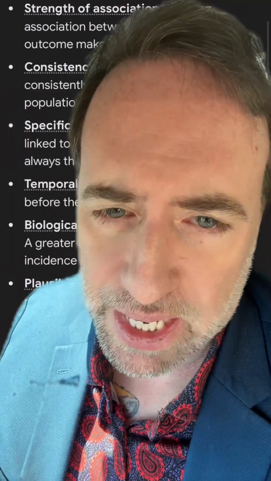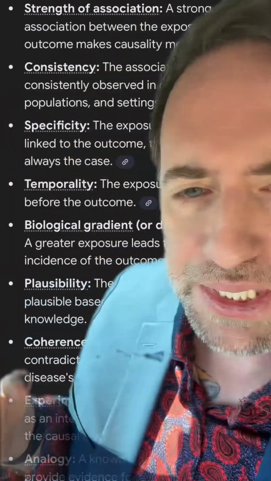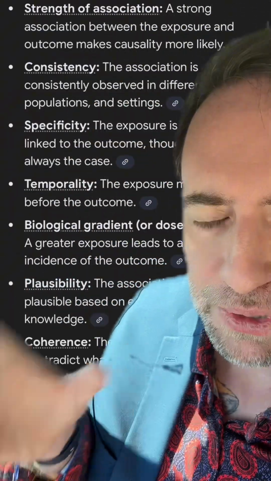Let's talk causation versus correlation, because a lot of people have only a second grade understanding of science and they don't seem to understand these concepts. So let's discuss how we determine causality. So this is Bradford Hill's criteria for causality.